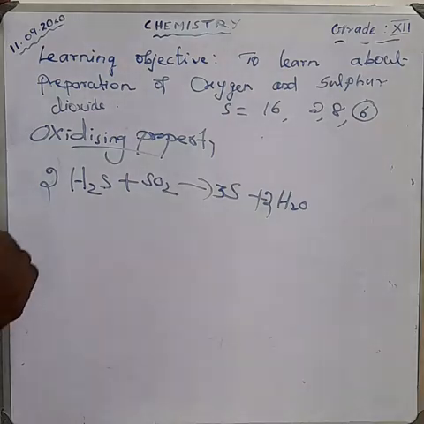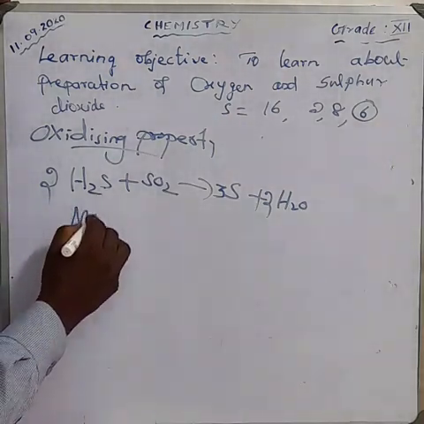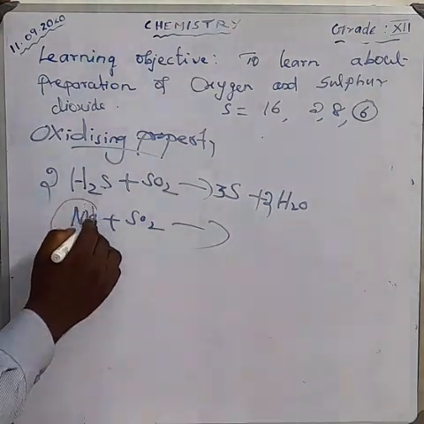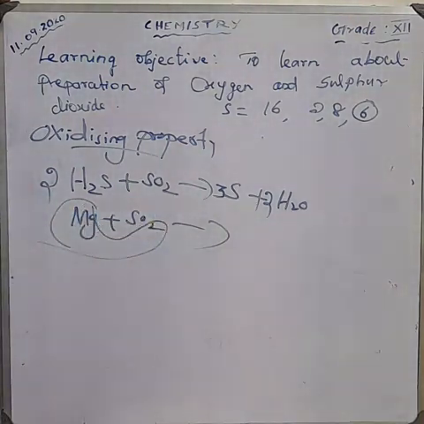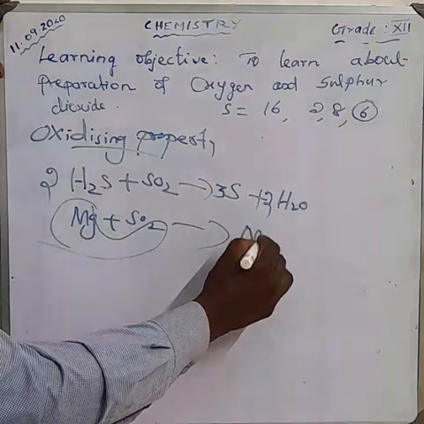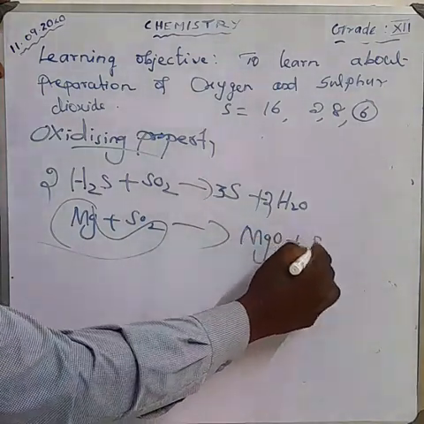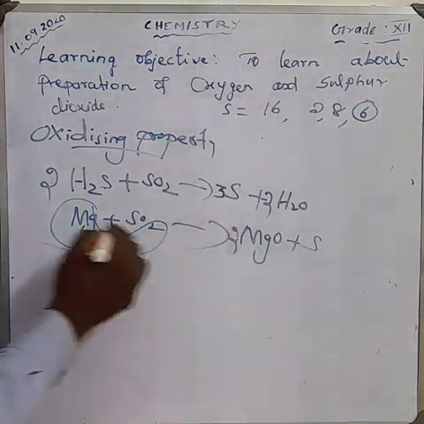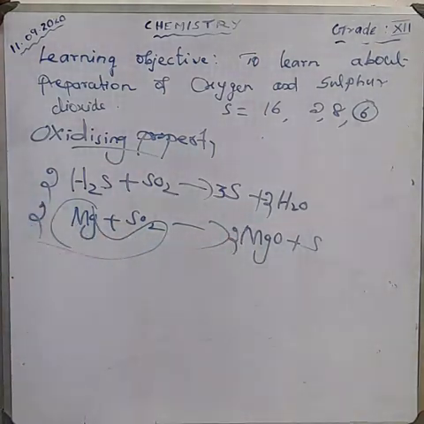Next, magnesium. Magnesium reacts with sulfur dioxide, and magnesium combines with oxygen to form MgO, which is called magnesium oxide, plus sulfur. How can you balance the equation? 2 oxygen is there, so make it 2 magnesium. Now the equation is balanced.